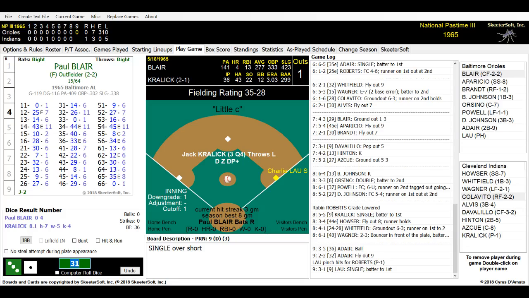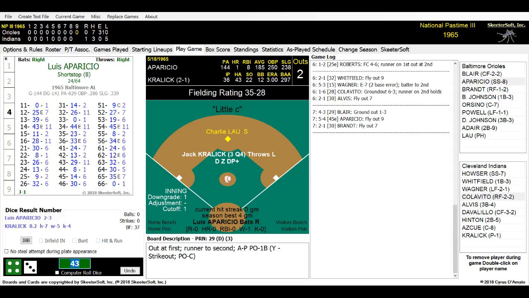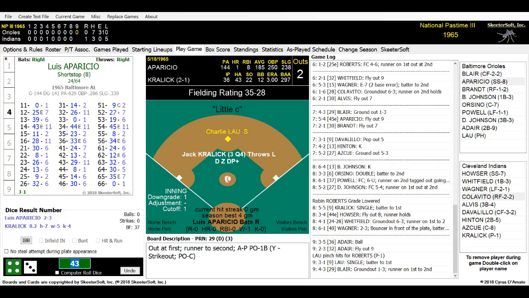Here's the pitch to Blair. It is a 43. And Paul Blair hits to the pitcher, Kralik, on a slow roller. Kralik rushes on up, gets the feet onto the ball, fires over towards first, makes the play. There was not in time to get Lau. Lau takes second. Blair's out 1-3. He is 0 for 5, never got out of the infield the entire 5 hits. Weak hitting today. Luis Aparicio so far today is 2 for 3.